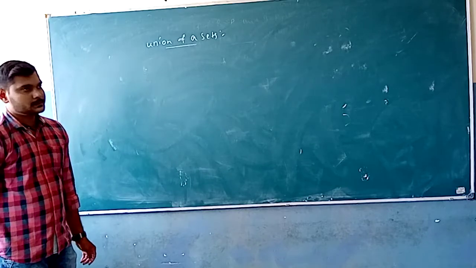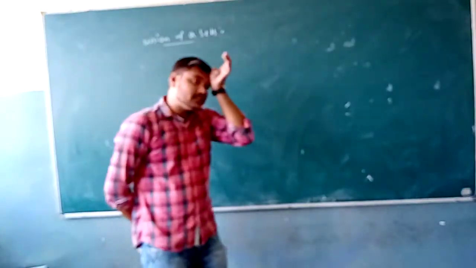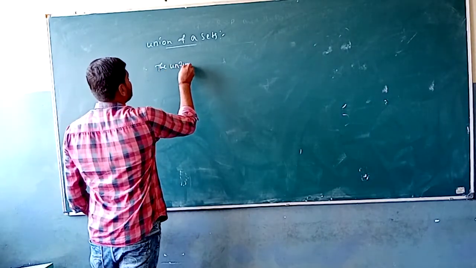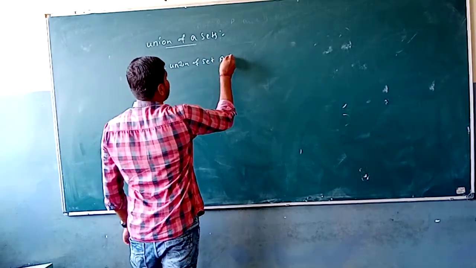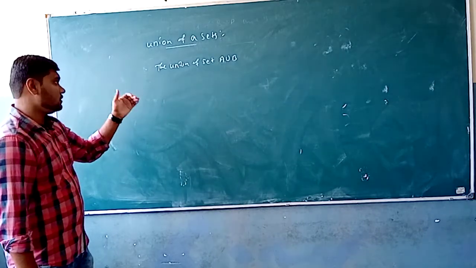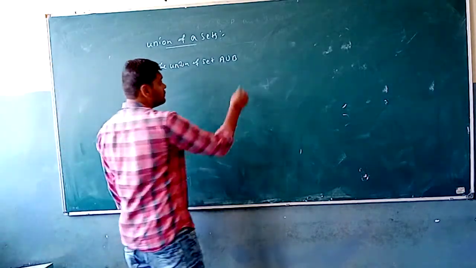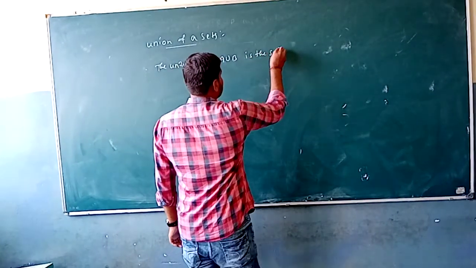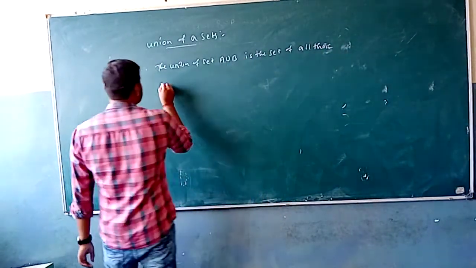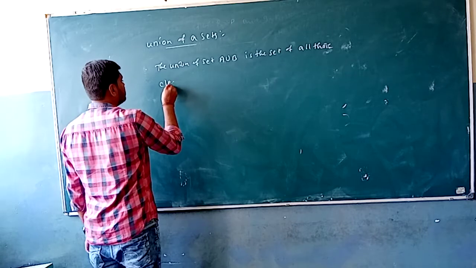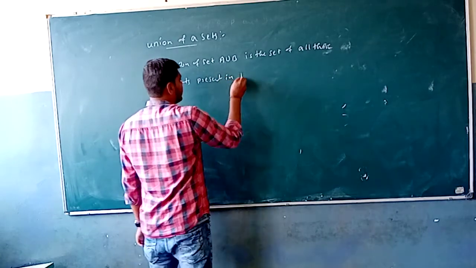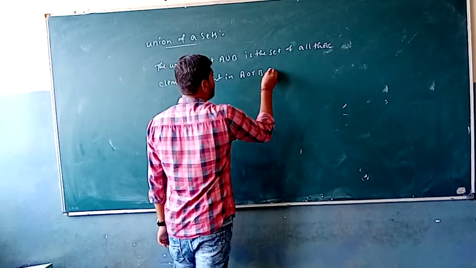So union of sets. The definition is that the union of the sets, denoted as A union B, is a set of all those elements present in A or B or both.